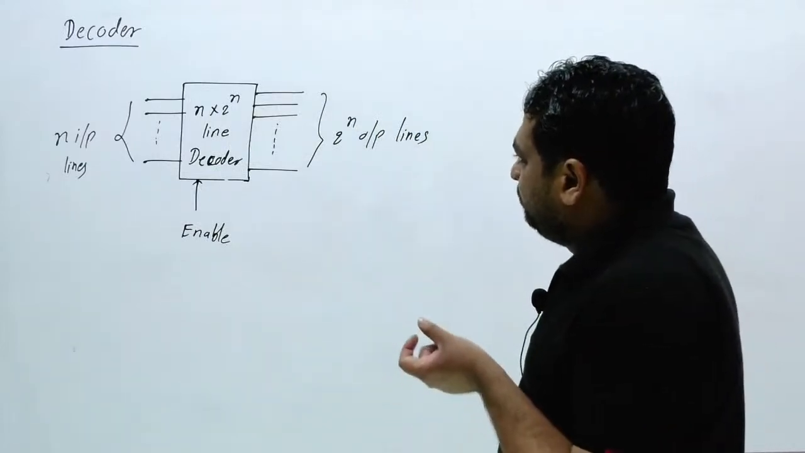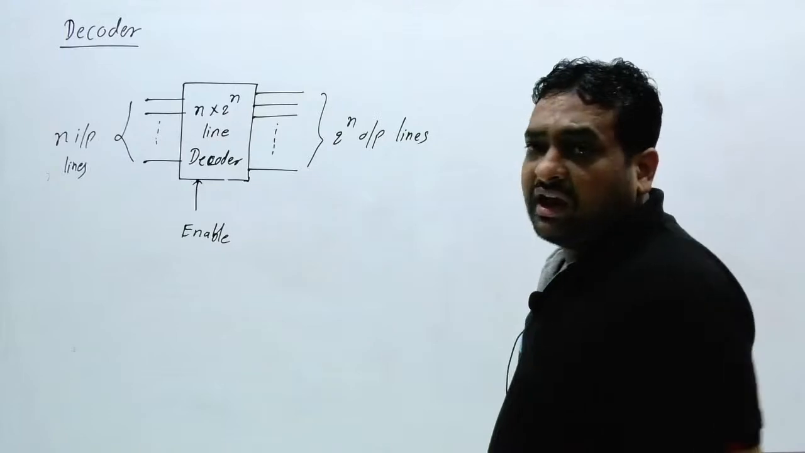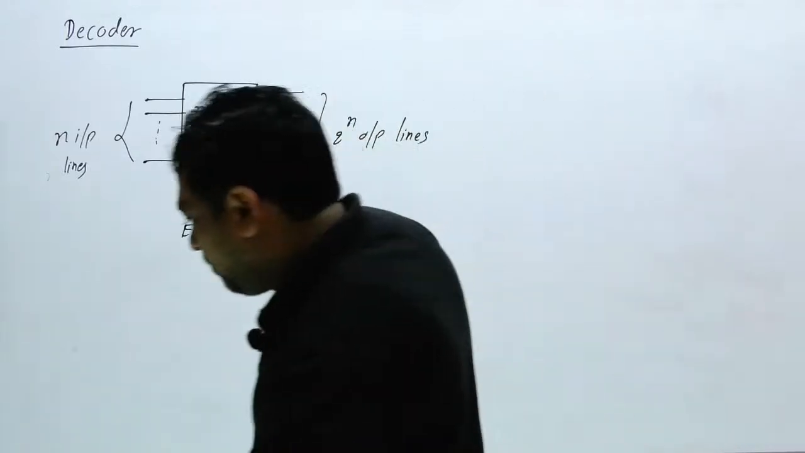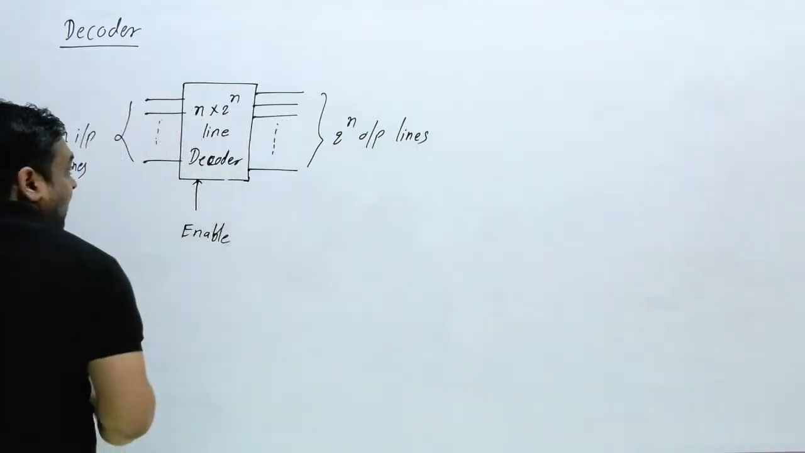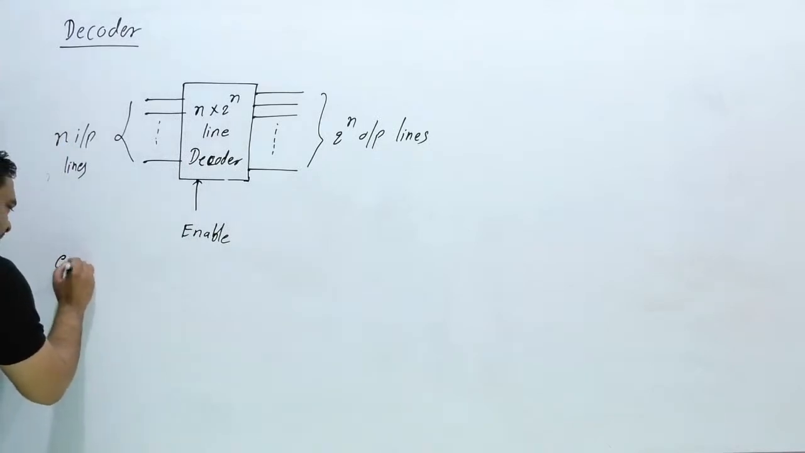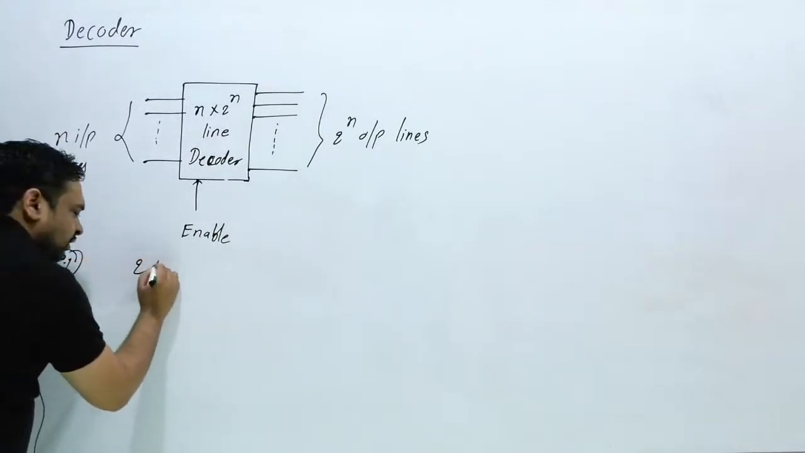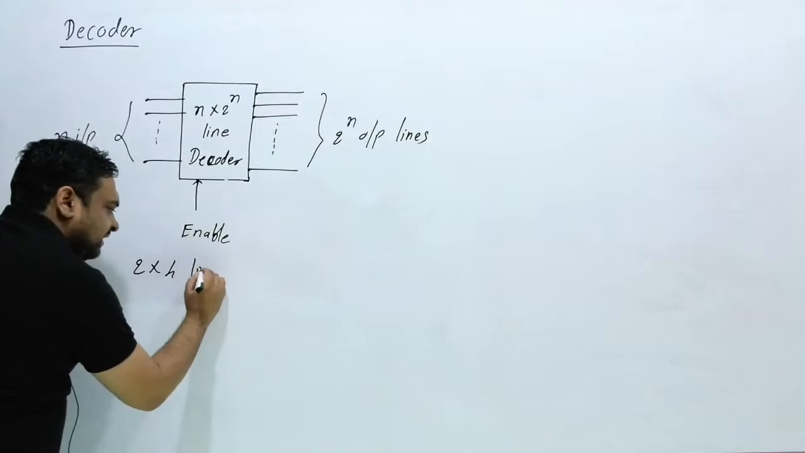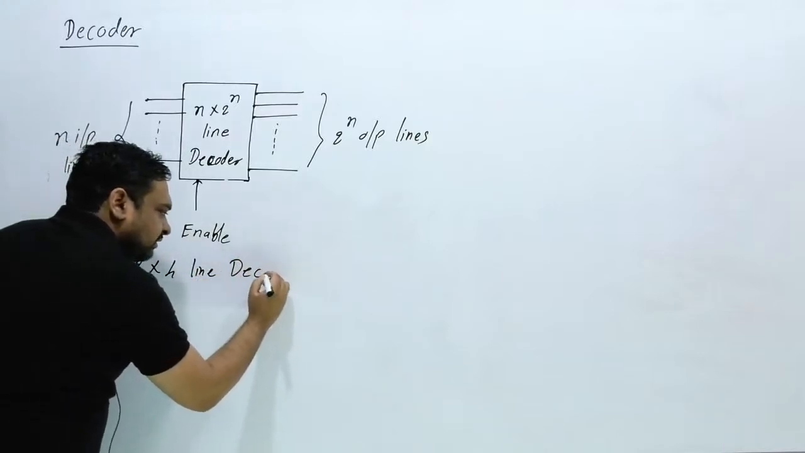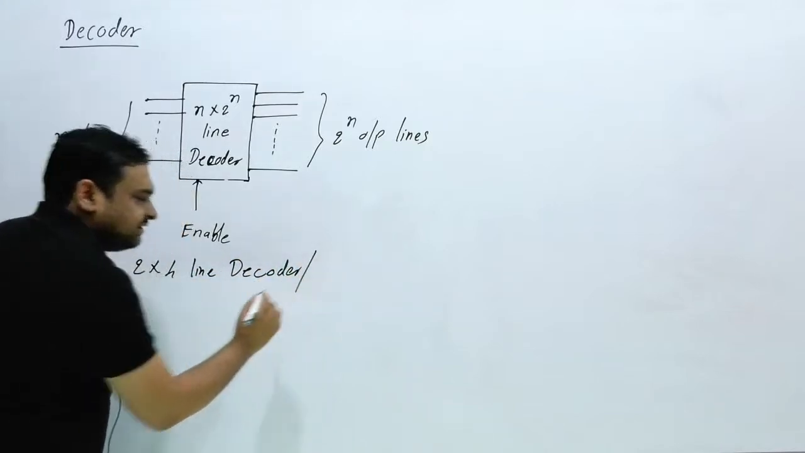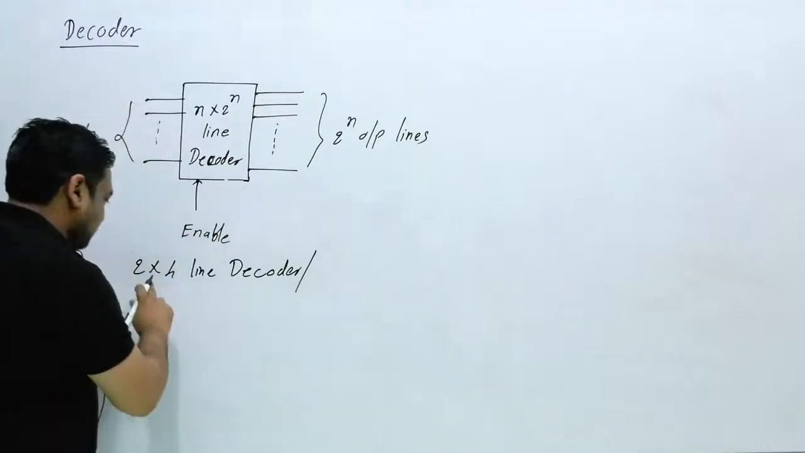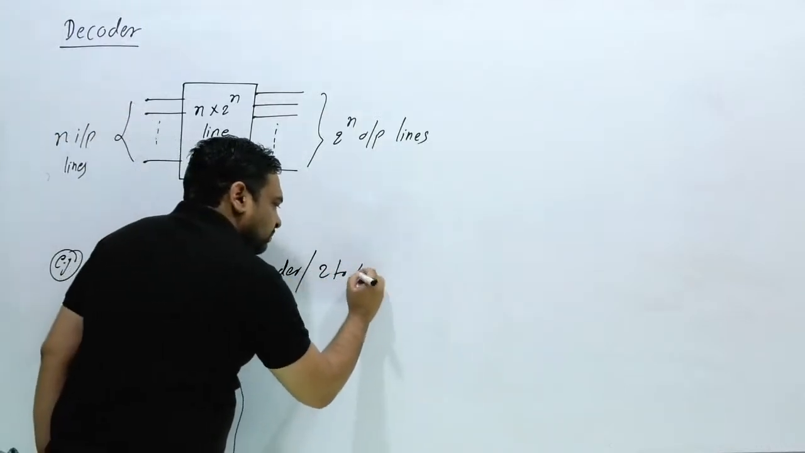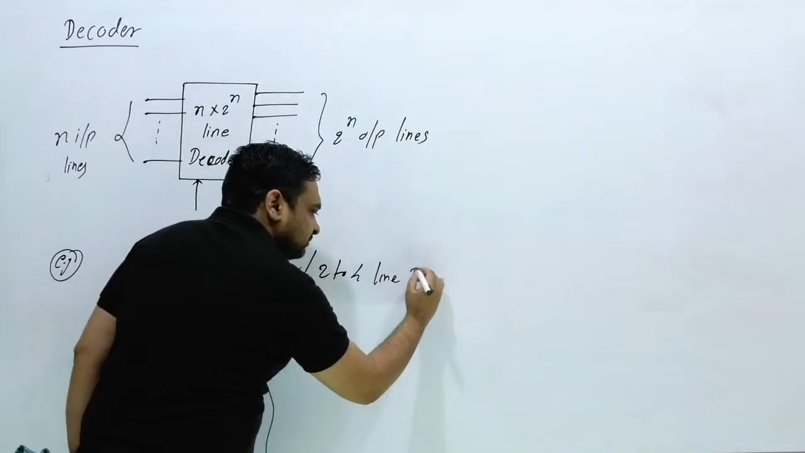N inputs, 2 raised to power n outputs, and one enable signal. Clear? Now I am going to take one example: a 2 cross 4 line decoder. I can also say this is nothing but 2 to 4, also called a 2 to 4 line decoder.